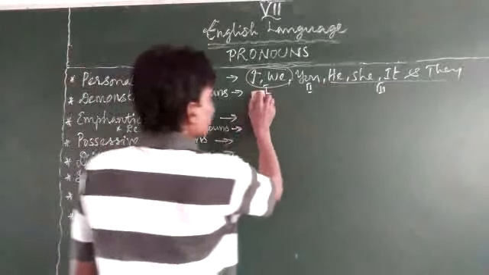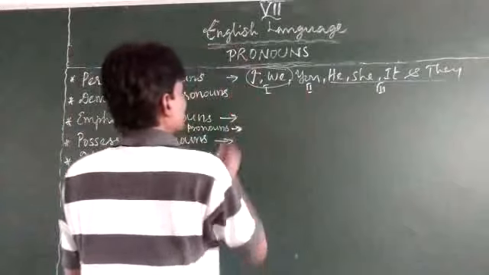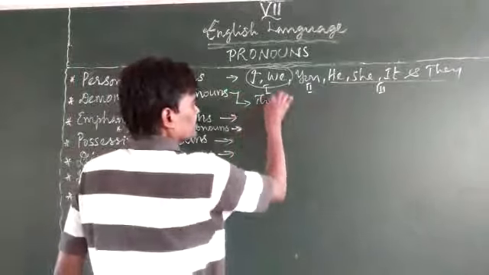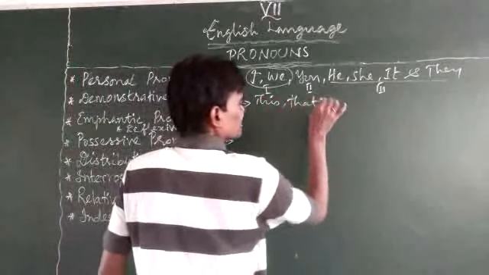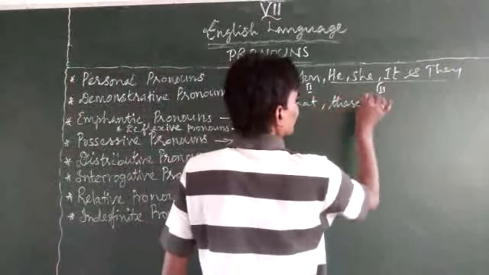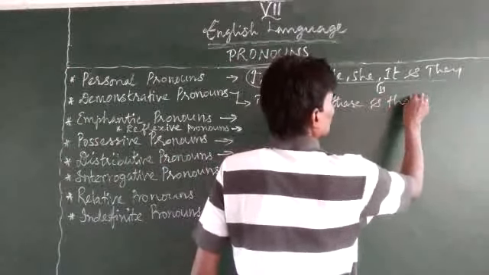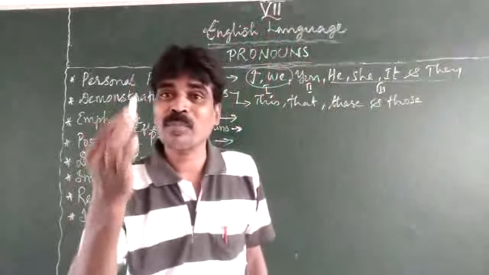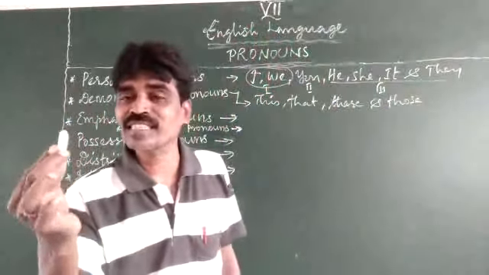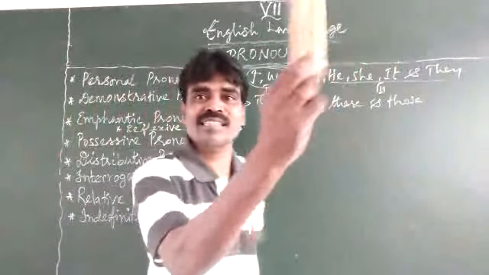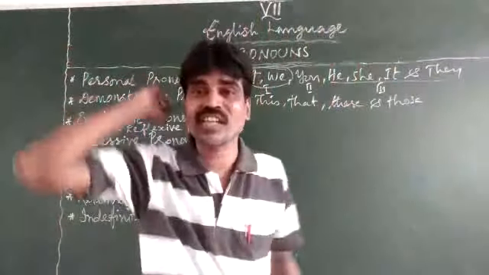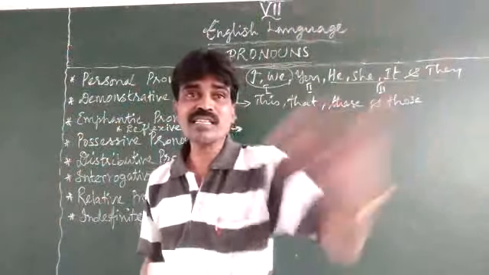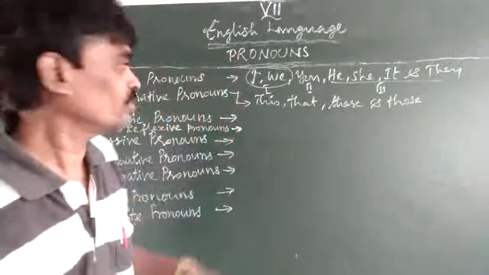Then the demonstrative pronoun. What is the demonstrative? Demonstrative in the sense this, that, these, and those. We are indicating certain things. So this is my classroom. This is the chalk. This is the duster. So that is the shelf. We are demonstrating certain things. That's what is called the demonstrative pronouns.